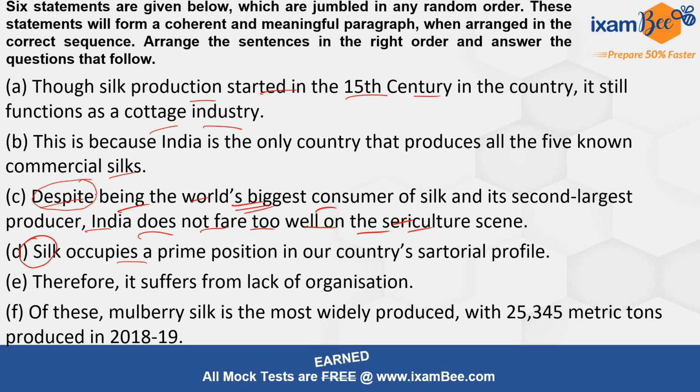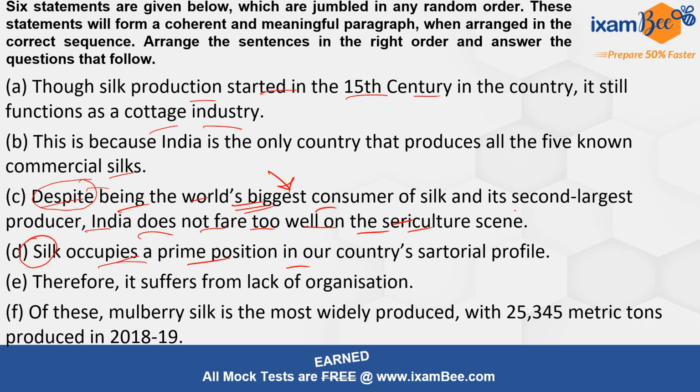So yes, we have one sentence that is stating this fact that India is the biggest consumer of silk, or at least something related to it has been mentioned before this sentence, right? So silk occupies a prime position in our country's sartorial profile. Now yes, this looks like the opening sentence because it is introducing what all the other sentences are talking about.